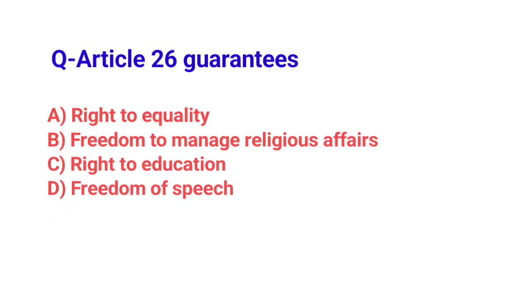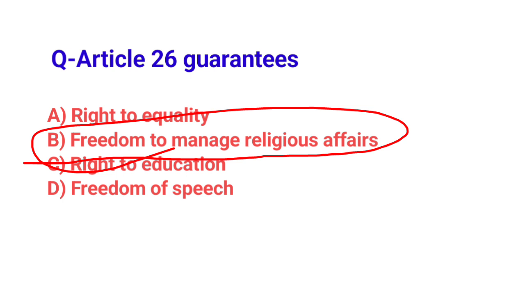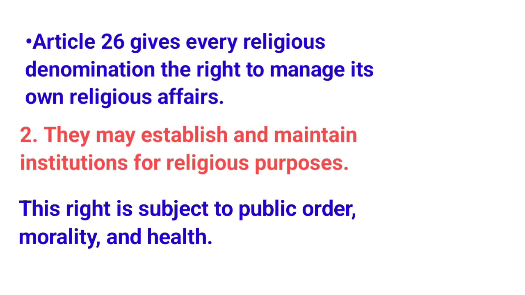Article 26 guarantees. Correct answer, B. Freedom to manage religious affairs. Article 26 gives every religious denomination the right to manage its own religious affairs. They may establish and maintain institutions for religious purposes. This right is subject to public order, morality, and health.